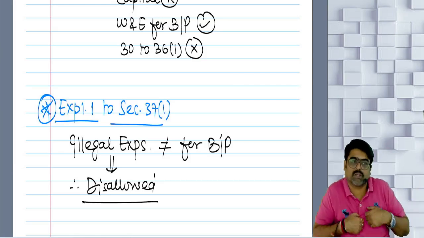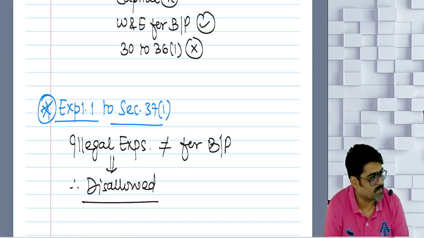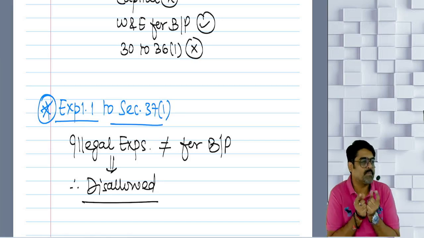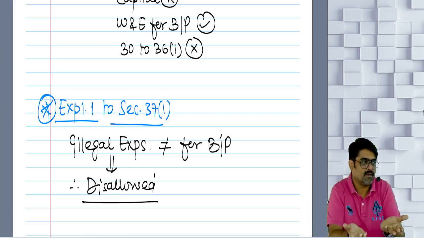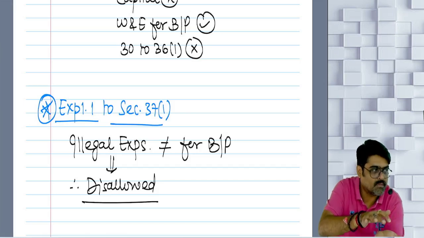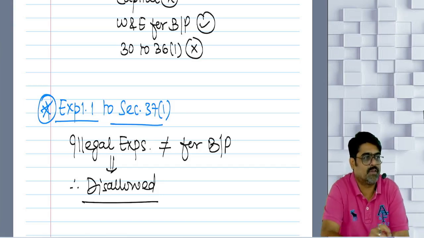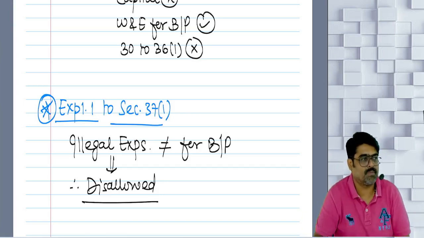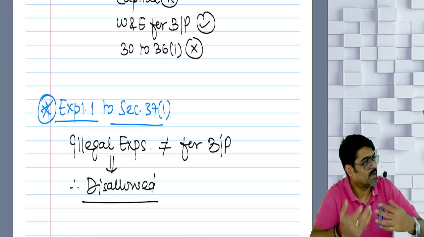From these construction contracts I am earning business income, but these contracts are given to me by the government departments. The government departments will give me the contracts only if I bribe the government officers. Sir, I will close the file, put some money in the file. Sir, please pass my contract, please sign my contract. The officer will open it, take the bribe, sign the contract, and that project is given to me.